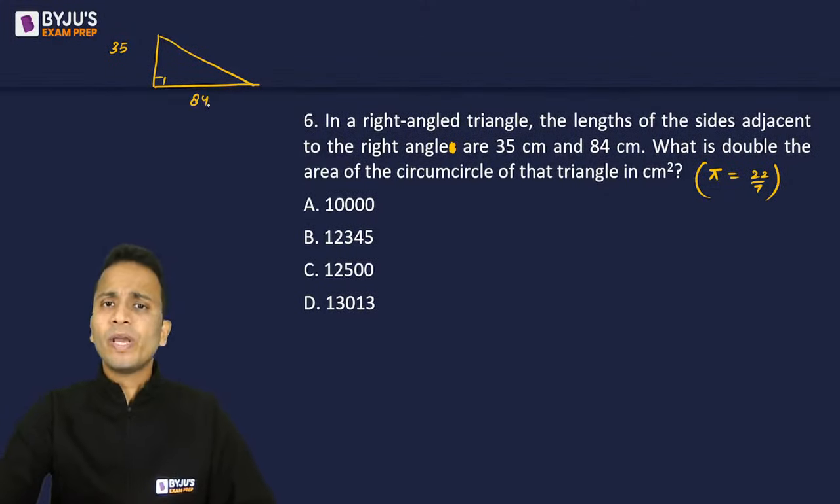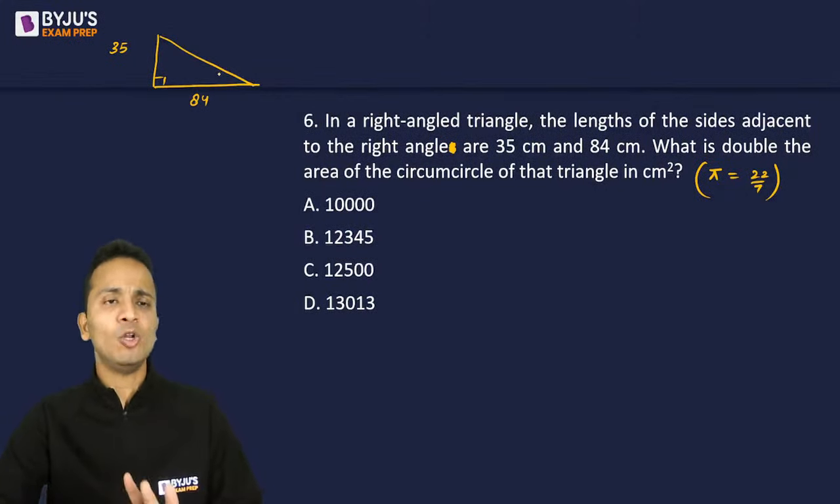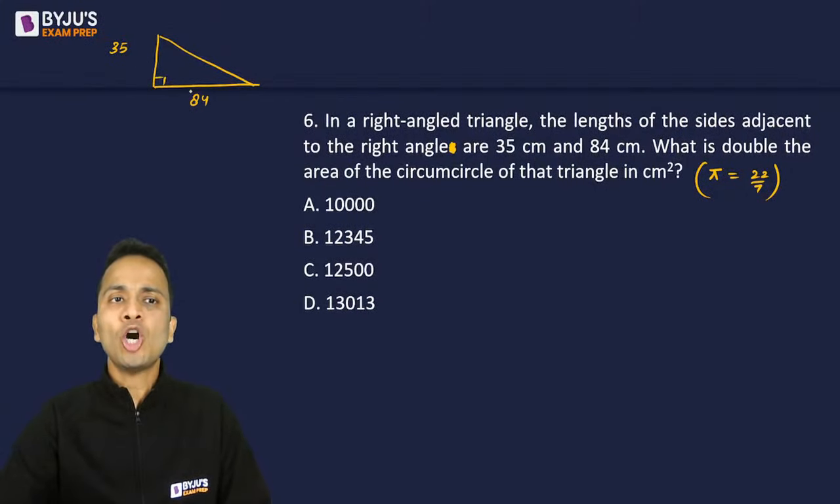Now, the fastest way of finding the hypotenuse is not using Pythagoras theorem. No, I'm not joking. Don't use Pythagoras theorem. Let us have a look at it. Can we find any common factor among these two numbers that I have written on the screen, 35 and 84? Now, 35 can be written as 7 into 5 and 84 can be written as 7 into 12.